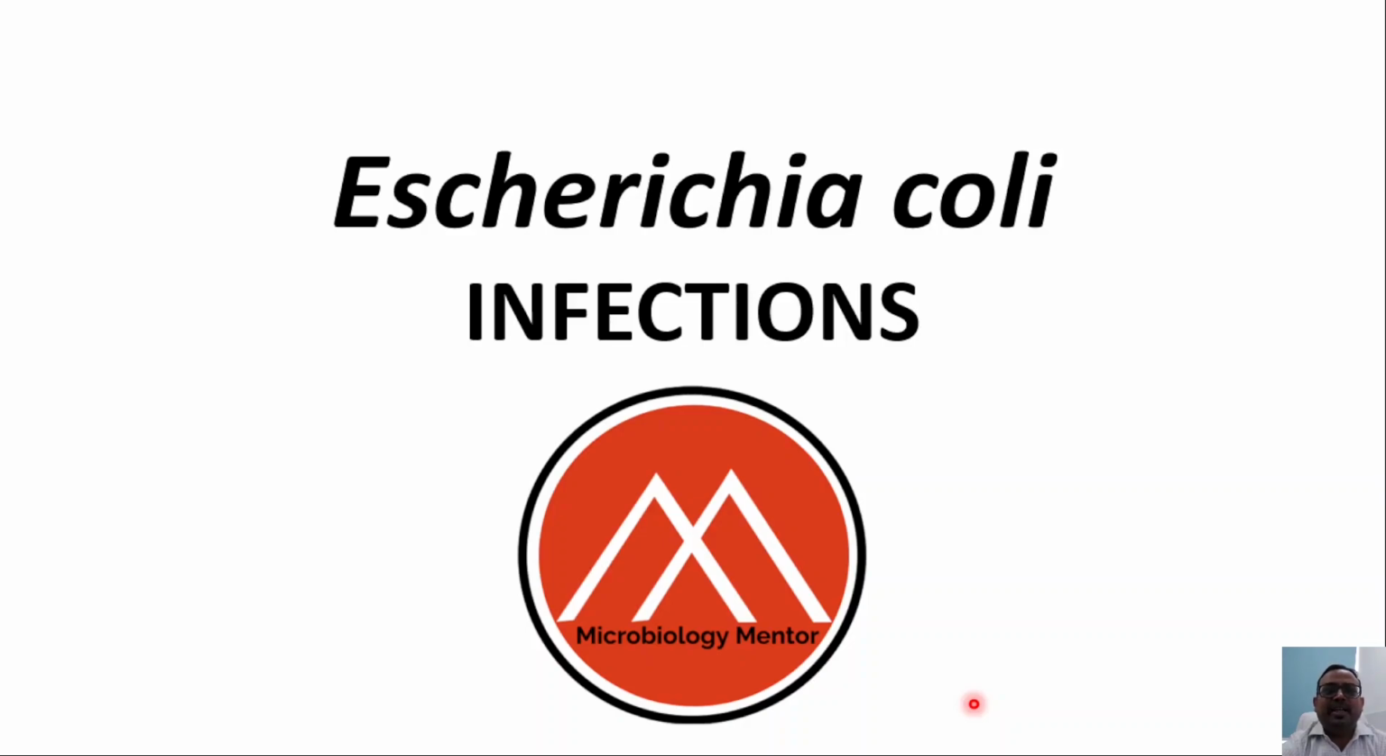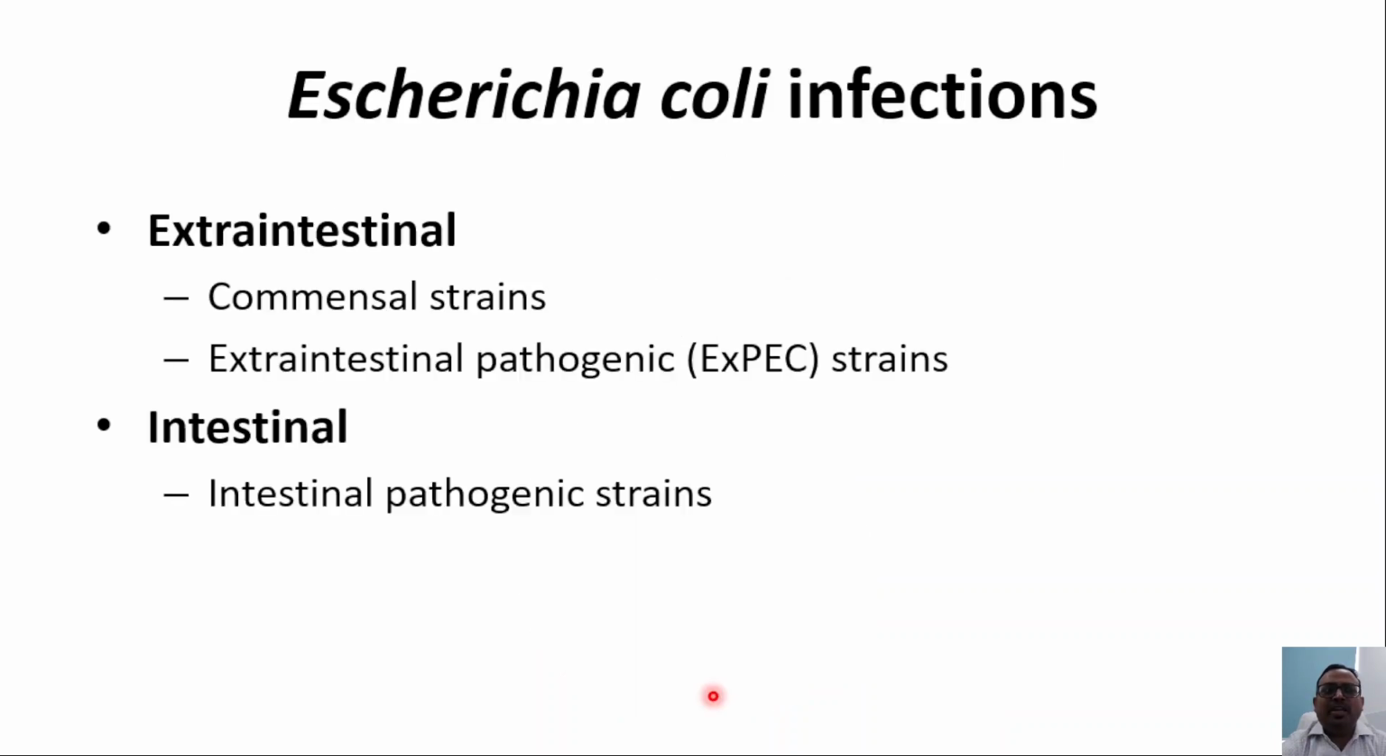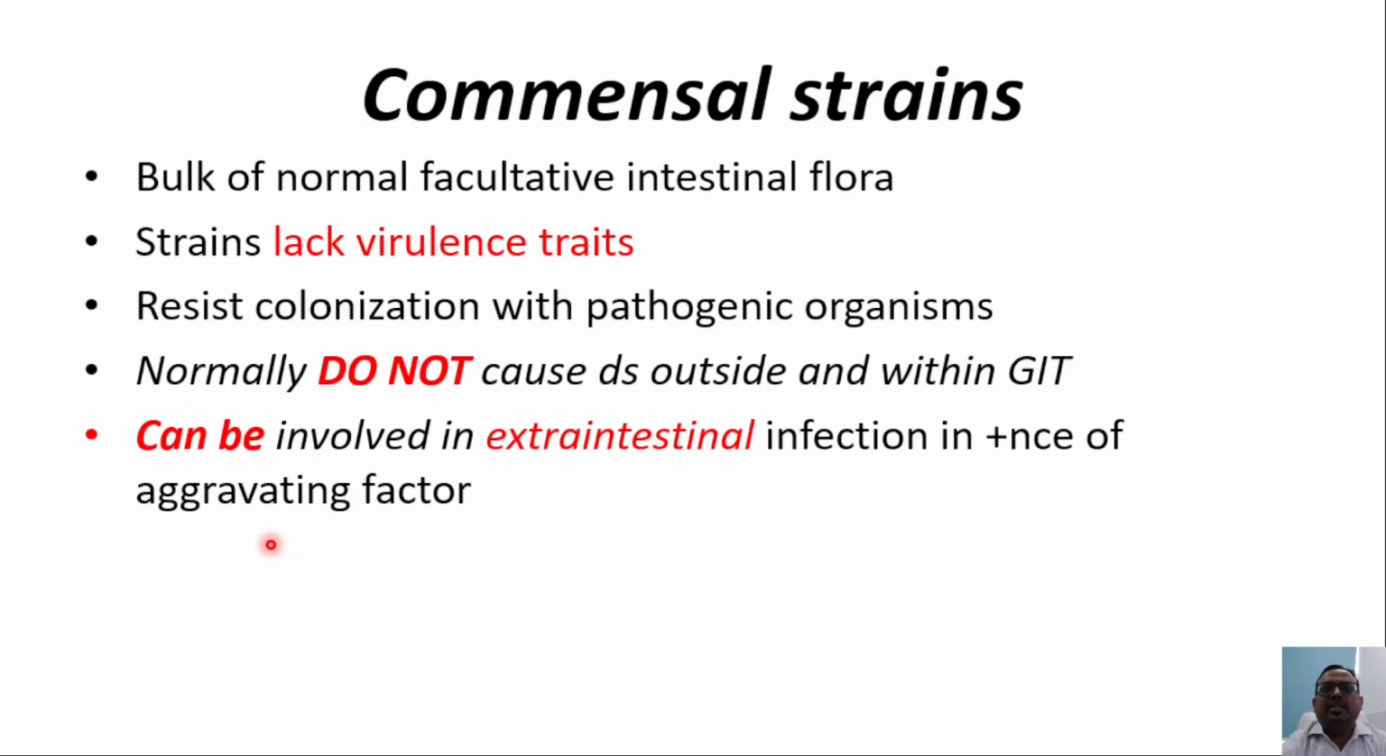So let's see the E. coli infections. E. coli infections can be clubbed as extraintestinal or intestinal. Extraintestinal infections can be caused either by commensal strains or extraintestinal pathogenic strains, while intestinal infections are caused by intestinal pathogenic strains. So in this slide I have talked about different strains like commensal, extraintestinal pathogenic and intestinal pathogenic strains. The audience must know what these different kinds of strains are. So let's see the different strains.